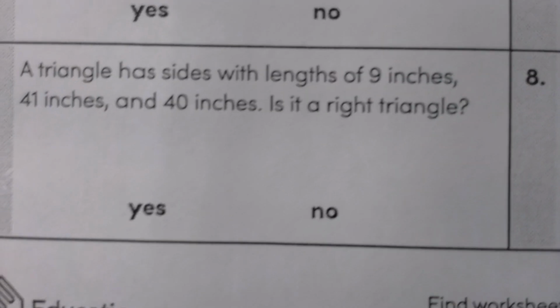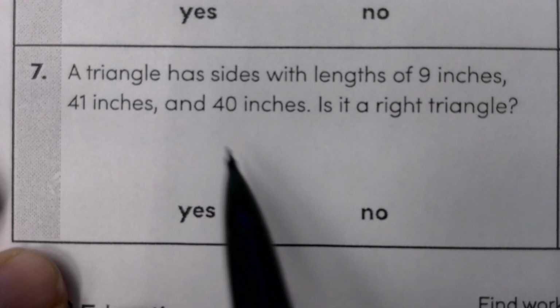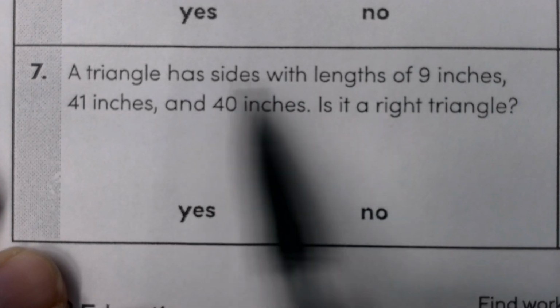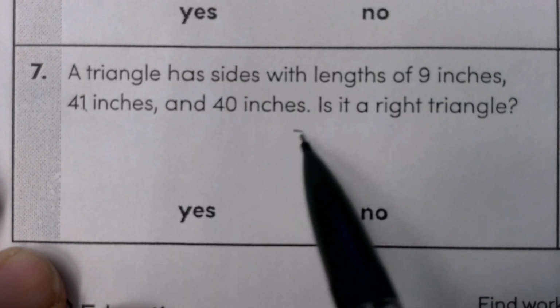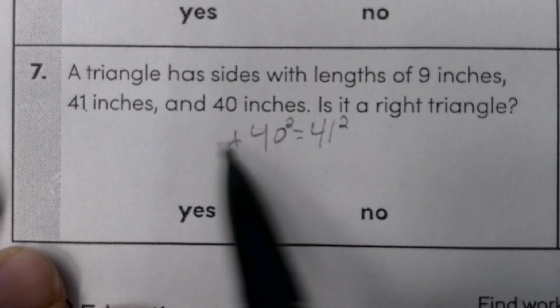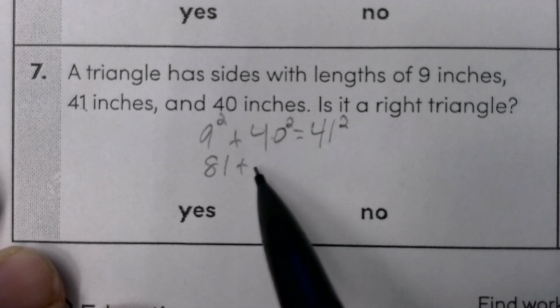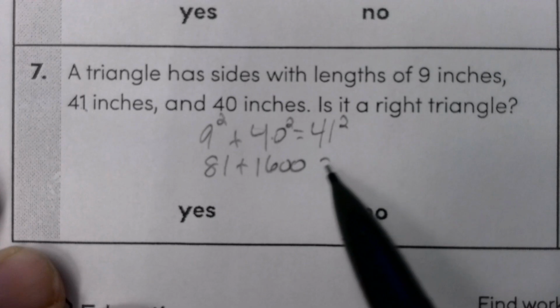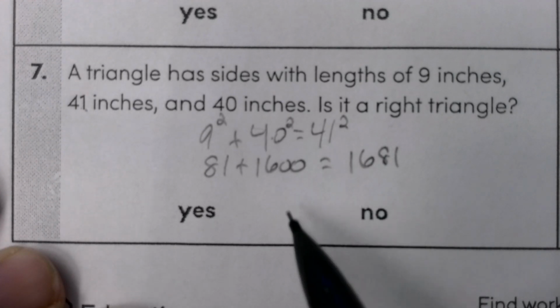On question 7, the next one I want to look at, if you notice, the numbers are not in order from smallest to greatest, but the biggest one still has to be the hypotenuse. So we have 81, we have 1600, and 41 squared is 1681. If you don't know some of these, it's okay to use a calculator.